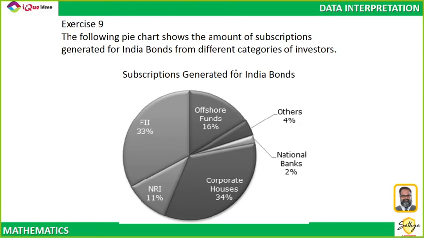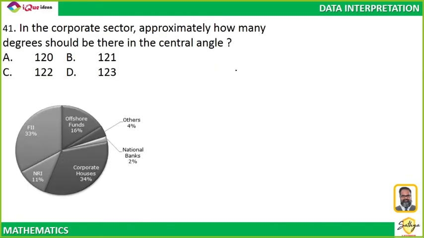Pie graph. This chart shows the amount of subscription generated for India bond from different categories of investors. Offshore fund is 16%, others are 4%, national is 2% and so on. So total में से individual के क्या percentage shares हैं that is given. In the corporate sector, how many degrees should be there in the central angle?